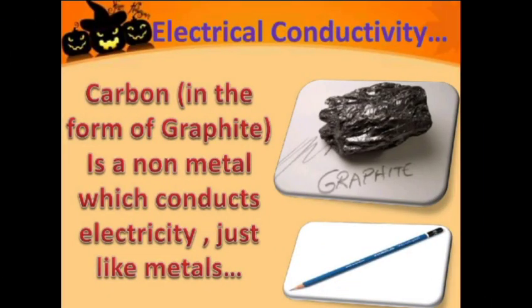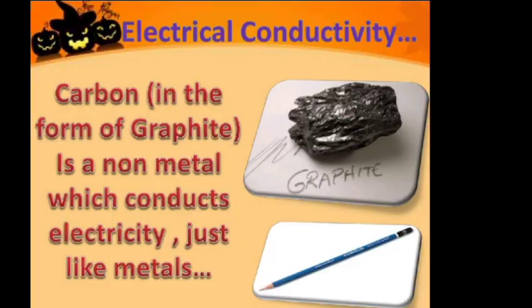When we are talking about the electrical conductivity, we said that the metals are very good conductors of electricity while the non-metals are bad conductors of electricity. But carbon, being a non-metal, in the form of graphite, conducts electricity just like the metals. So it is an exception.